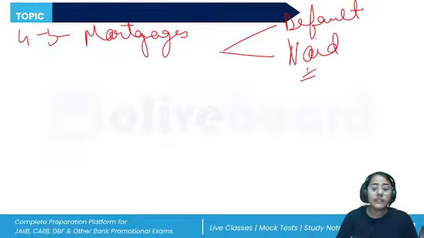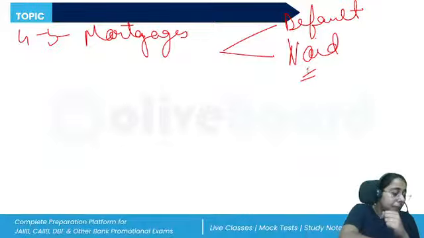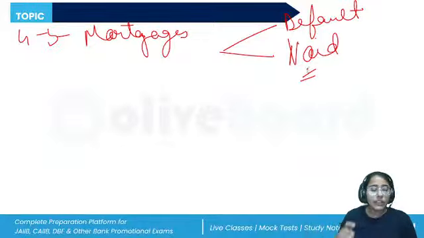Then, similarly, many questions have been asked from the equitable mortgage. The towns in which an equitable mortgage can be created by deposit of title deeds are Kolkata, Chennai, and Mumbai, or any other town which the state government may notify, right? So there should be a mortgage by deposit of title deeds. The property can be located anywhere in India. Other than that, regarding the priority of mortgages between a registered and an unregistered one, the registered one will have the priority. Between two registered charges, the one that was executed first will have the priority.